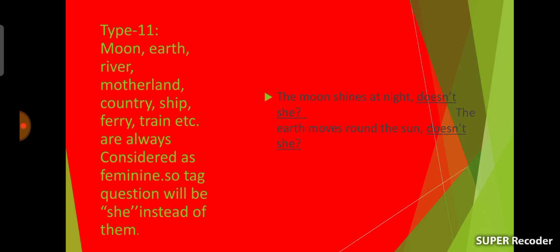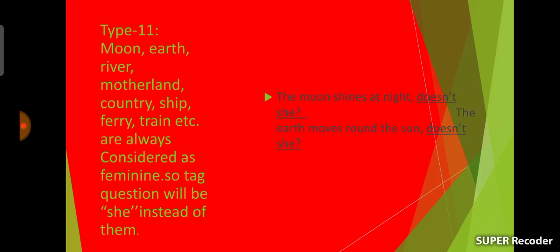Okay, dear students, an example will make it clear. Let's see the examples. The moon shines at night. The moon here is the subject, and we should use she instead of the moon. This sentence is affirmative, so the tag question will be negative. And the sentence is present tense, so we should use does, and the short form of not, n't. Then we should use she instead of the moon, then the note of interrogation.